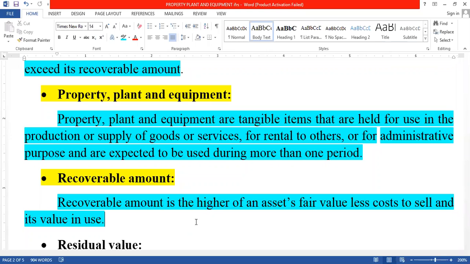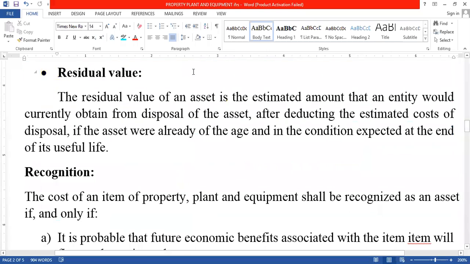After that, the next one here, residual value. So here, what is meant by residual value?